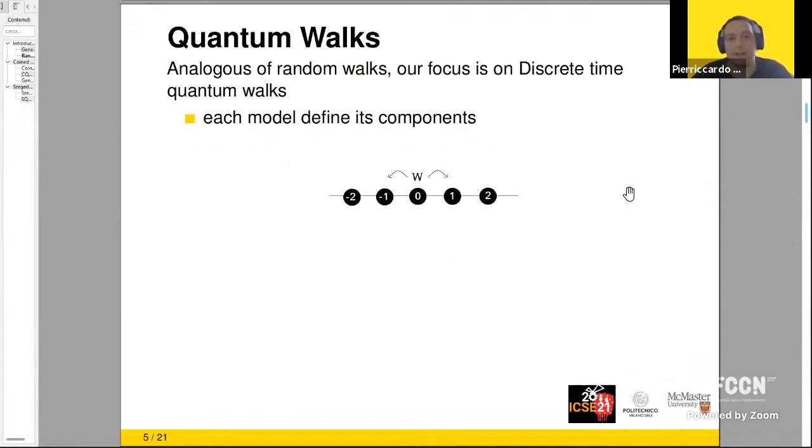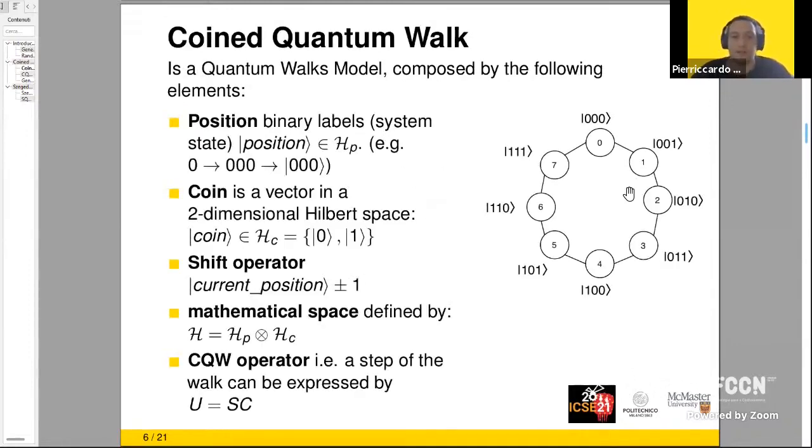Quantum walks are the analogous of random walks. And again, our focus is on discrete time quantum walks. But in this case, each quantum walk defines its components, as we will see in the next slides. So we can start with the first model, that is the coin quantum walk.